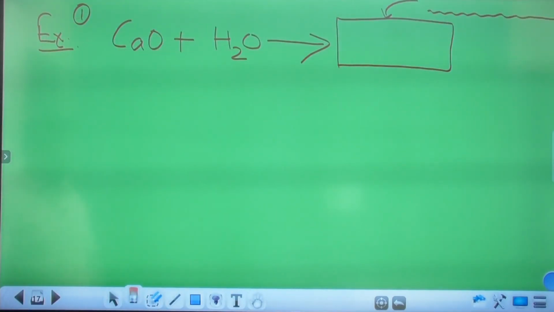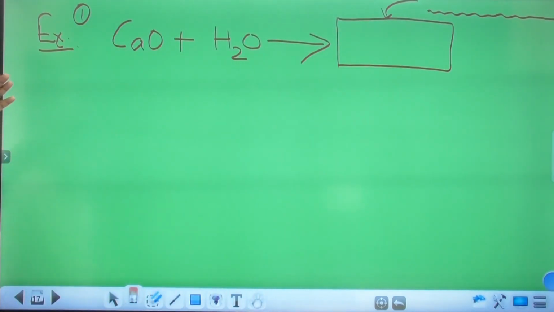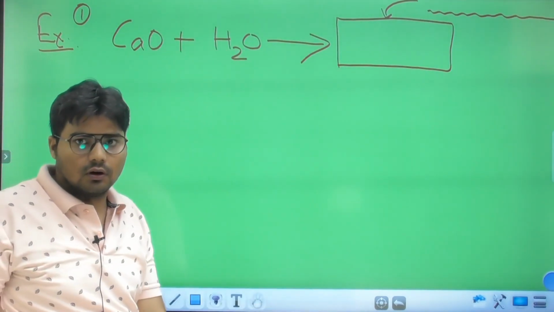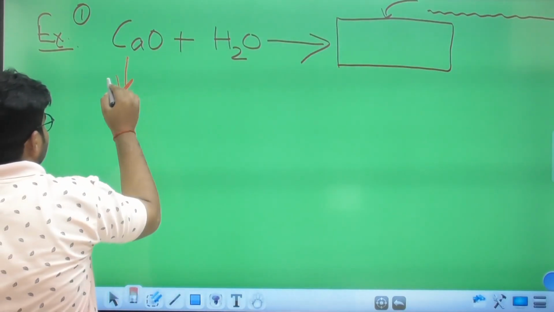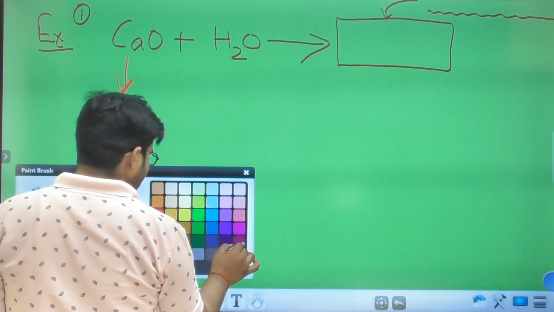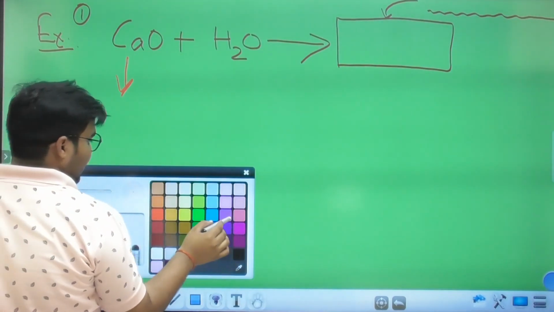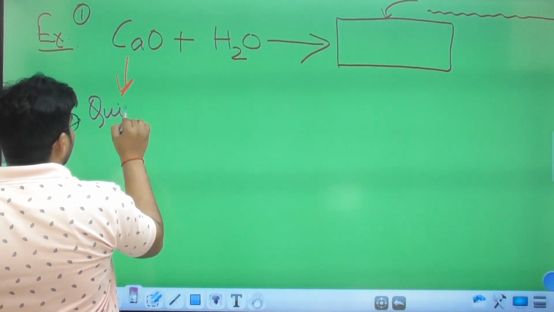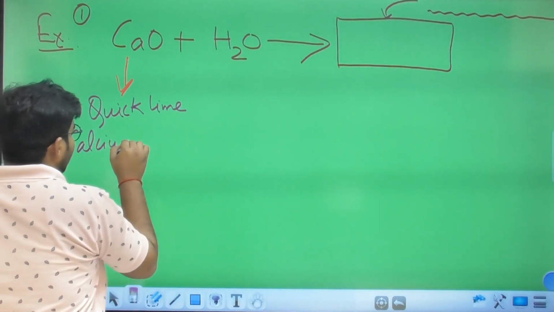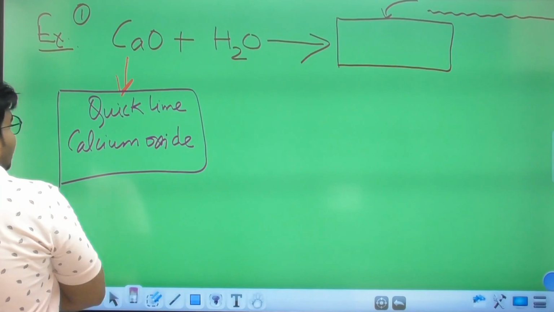Let us discuss an example. A very simple example of the combination reaction is CaO plus H2O. What is CaO? This is quicklime, or we can say calcium oxide.